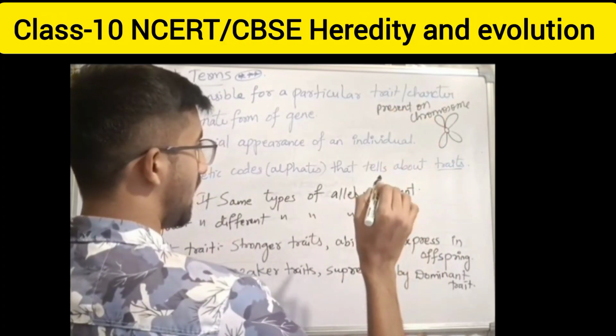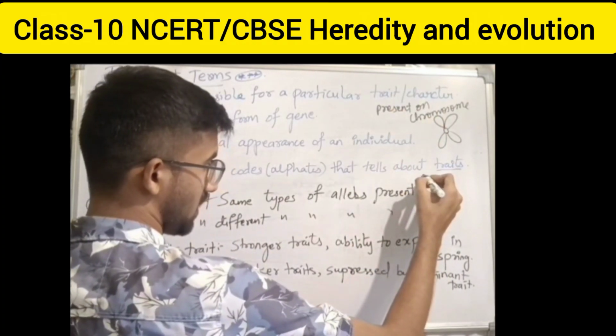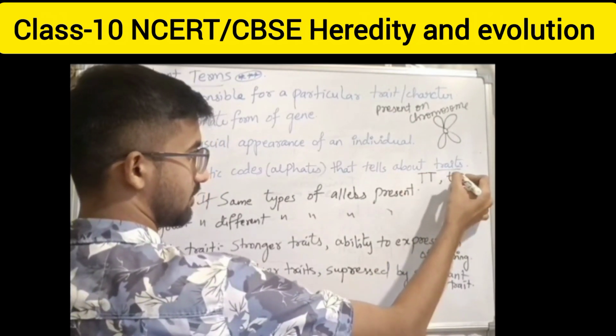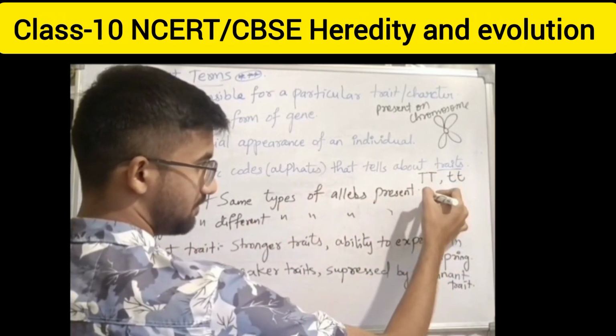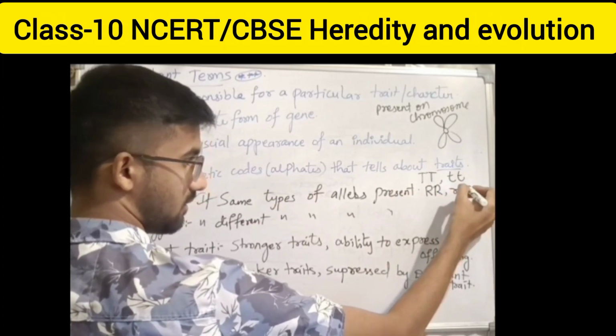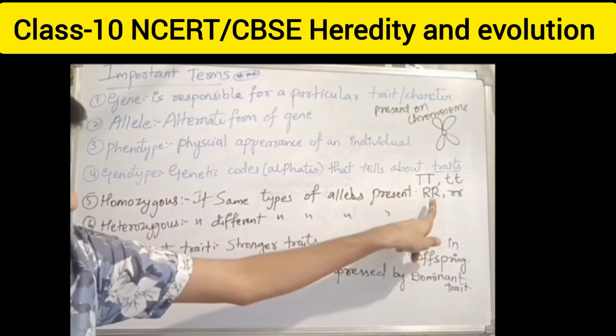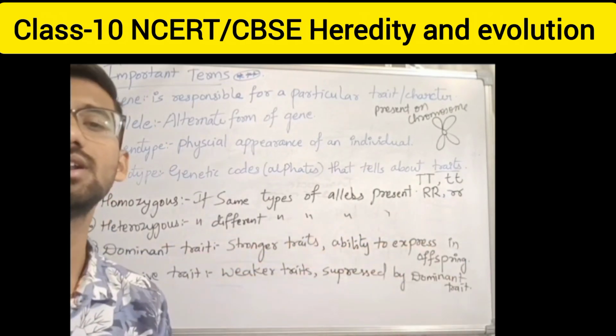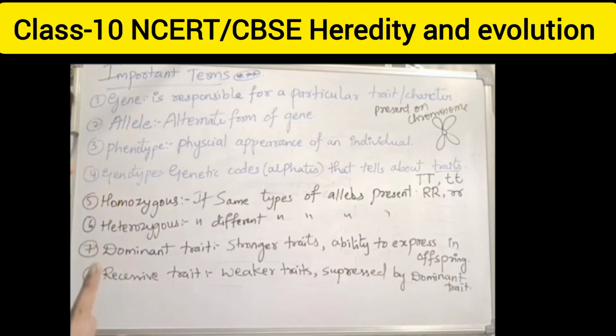For example, I am going to take one of the characters, that is tall, dwarf, like this, round, wrinkled, like this. All the capital letters I write are dominant traits, and all the small letters I write are recessive traits. Okay, you should remember that. Next, is it clear about all four: gene, allele, phenotype and genotype? Okay. Now homozygous. Homozygous is about the same types of allele present on the chromosome.